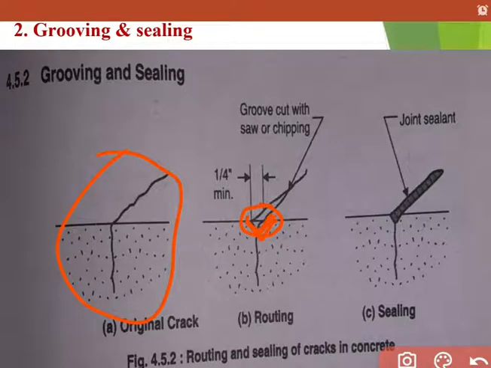After that you have to take one joint sealant material and place it in that groove, so that the crack of the masonry gets packed with this joint sealant material. So this is also a method for repairing micro or medium cracks.